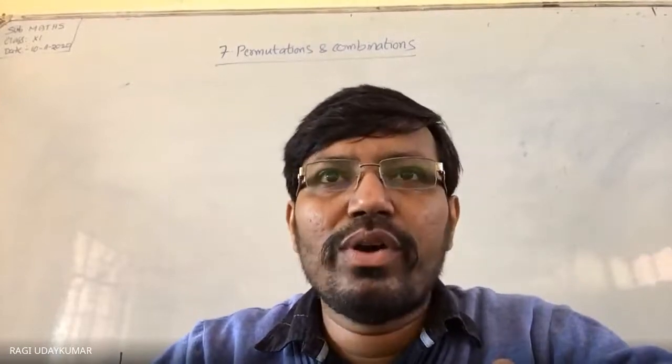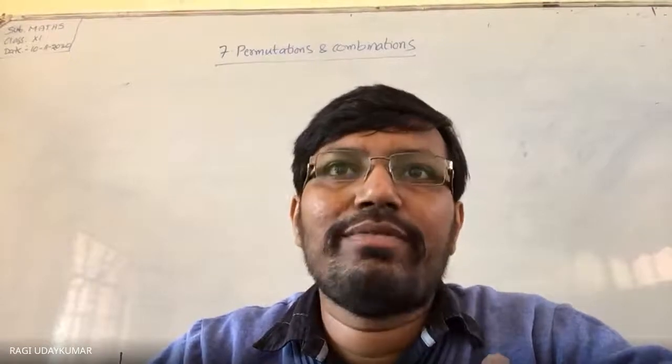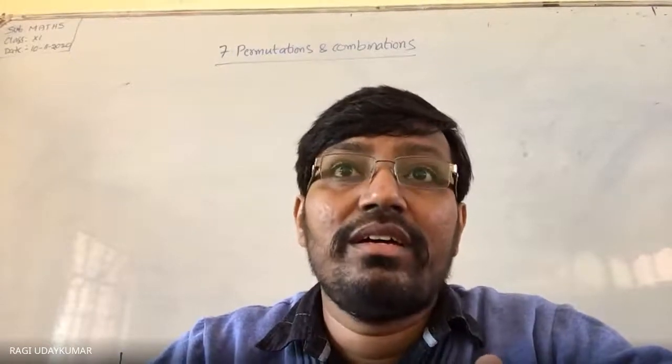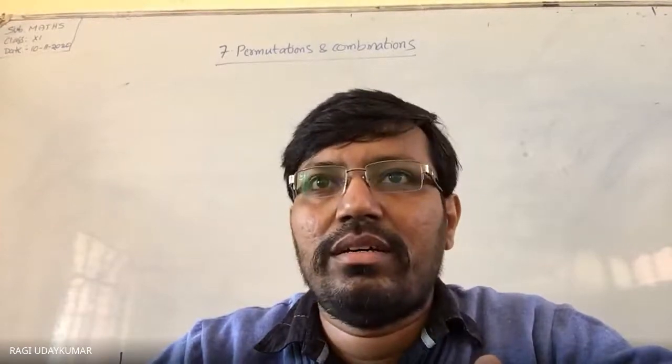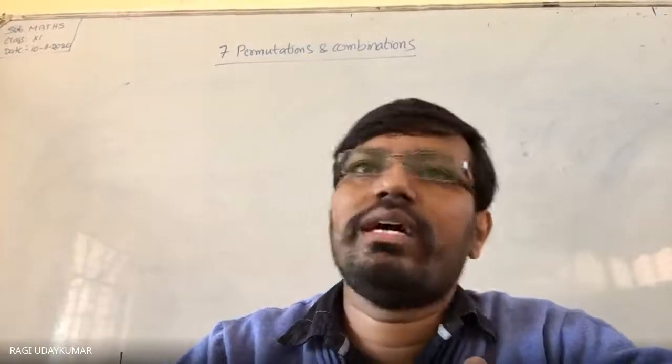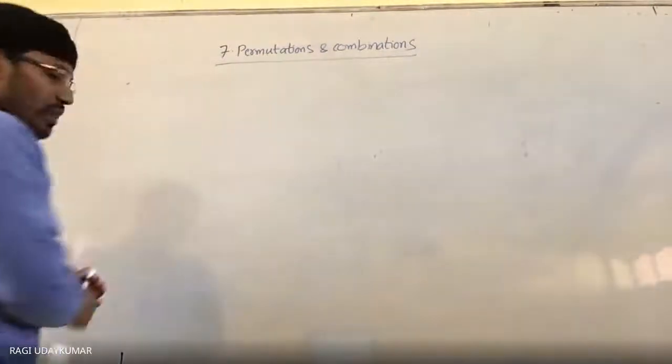The original definition of the factorial, the factorial notation, can be done in different ways. Not only the exclamation mark, there will be another way also for the factorial notation. So what is meant by a factorial?